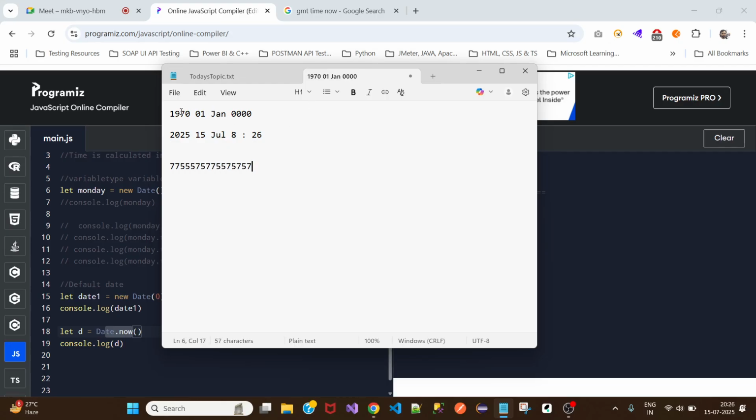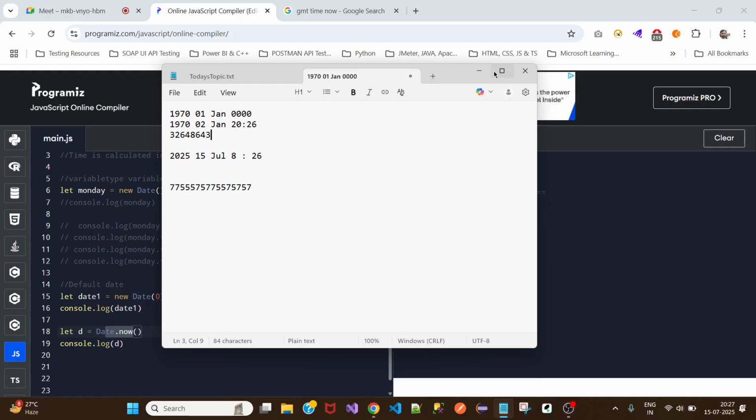Like if I say 1970 first Jan, and we are calling the date object at 1970 second Jan, then it will calculate the total amount of milliseconds from here to the second Jan. Let's say we are calling at 2026, then it will calculate from this milliseconds to this milliseconds, and it will provide some number.